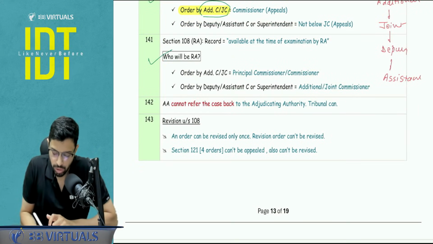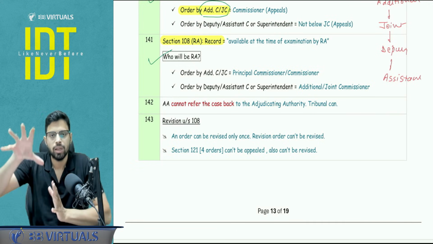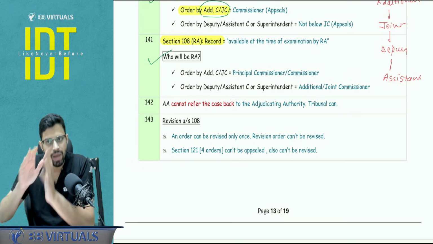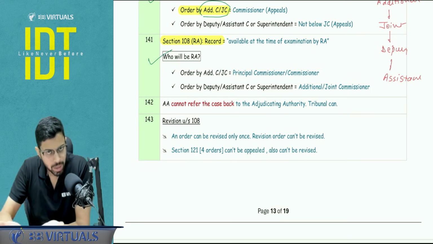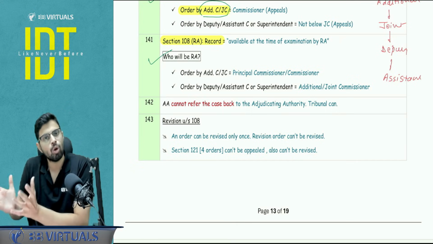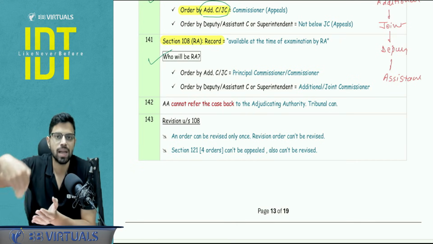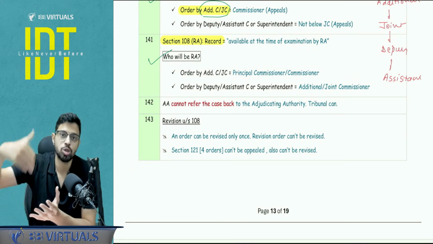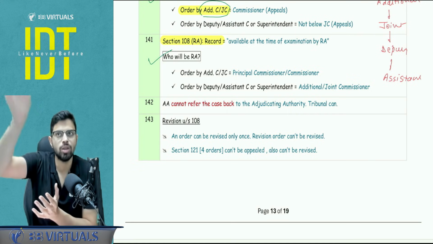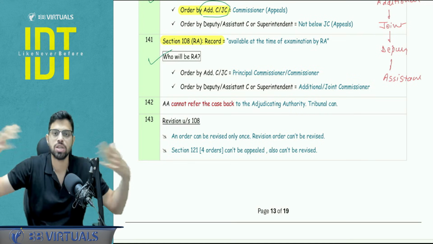Now a point to be noted, in section 108, basically the revision is happening. What is the revision? The order passed by my subordinate officer is erroneous, right? So when I am correcting that particular original order, I have certain record with me. Now what do you mean by record? Record means whatever information is available at the time when I am doing the examination. It is not necessary that that information should be available at the time of the original order. So let's say the original order is of January, I am the senior officer, I am doing the revision in the month of November.